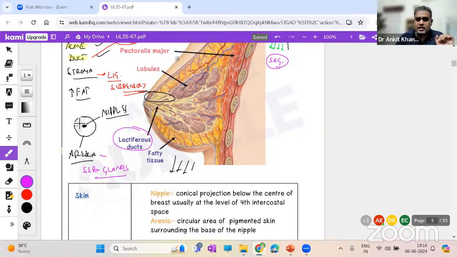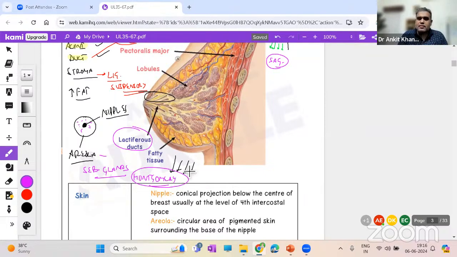Why? To lubricate the nipples all the time, so that the nipples are not dry and they don't crack when it is needed the most, that is for lactation. Because during lactation, if the nipples become dry or cracked, that function will also be lost. So it is mainly during the lactation time that the areola has specialized sebaceous glands known as glands of Montgomery. They are known as glands of Montgomery, and this is all you can highlight in your answers.